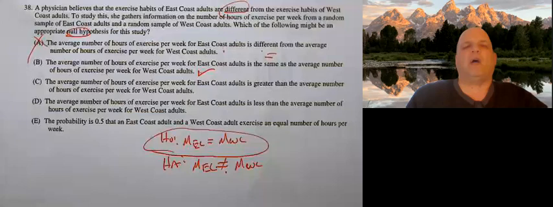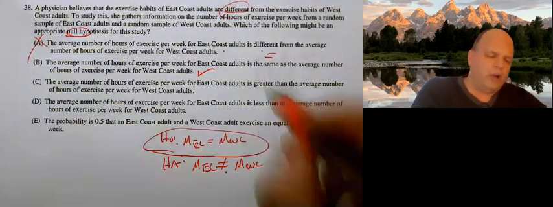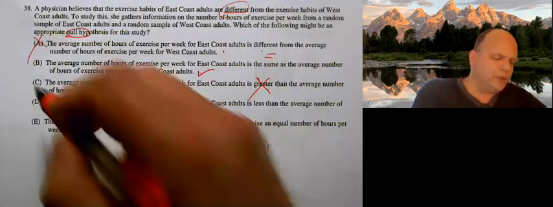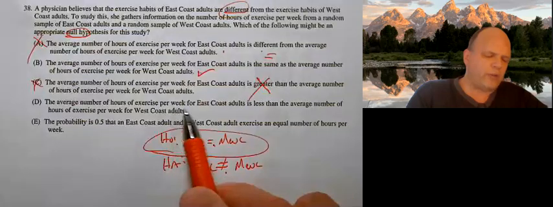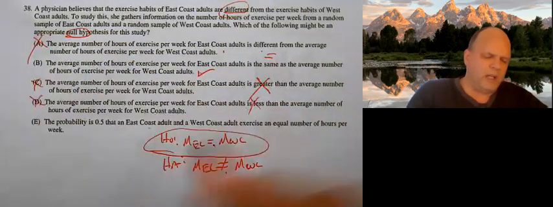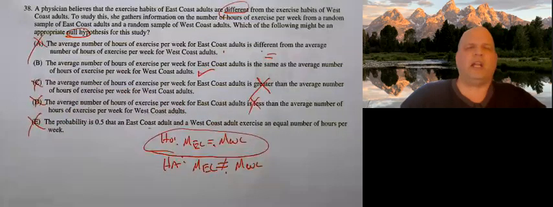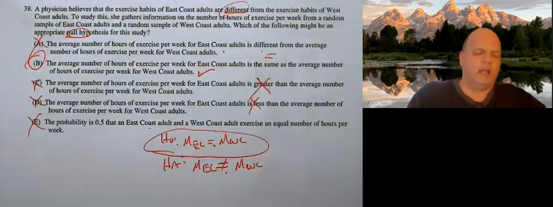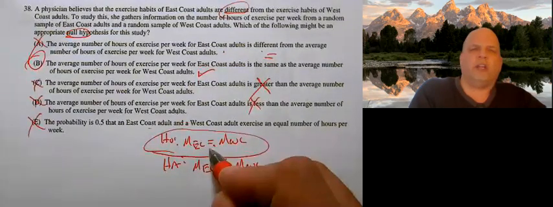The average number of hours of exercise per week for East Coast is greater. No. Remember, our null is always going to be an equal, so C is out. The average number of exercise is less, so no. The probability, well, that's probability. That isn't even a null hypothesis statement. So 38 is B. Once again, please notice it's an equal.